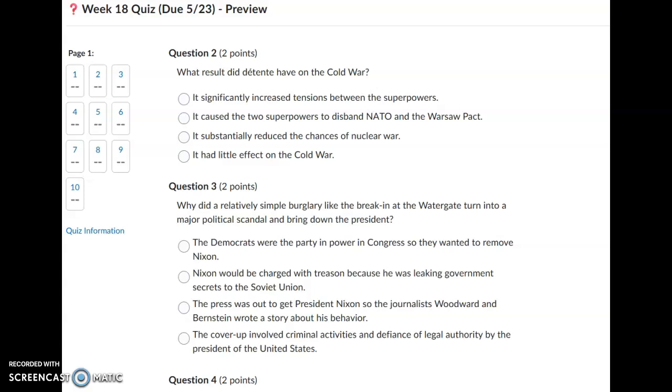What result did détente have on the Cold War? It significantly increased tensions between the superpowers. It caused the two superpowers to disband NATO and the Warsaw Pact. It substantially reduced the chances of nuclear war. It had little effect on the Cold War.